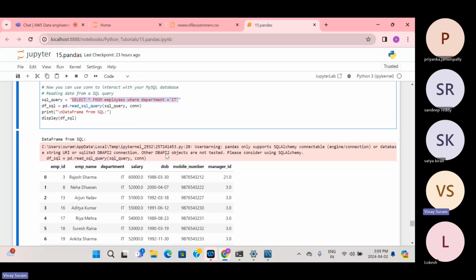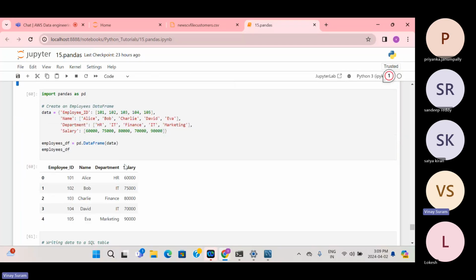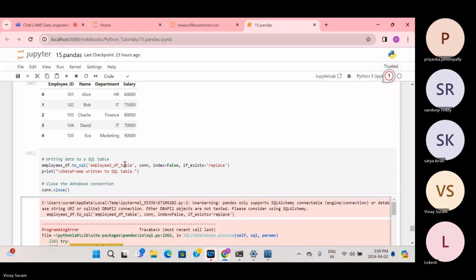Okay, so now we have tried to connect to a SQL table, but what if I wanted to write into the SQL table, right? One day I have a data frame, and the data frame has some data. I wanted to write the data to the table. So how will you do that? Here we used read SQL query, and there we might use to_sql.